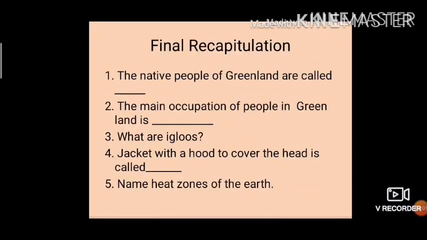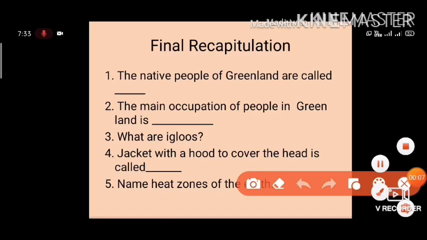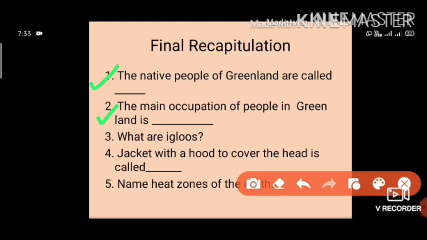So at last, there is one final recapitulation for you. Students, to write down the answers, write them on a paper or in your notebook, any notebook, and WhatsApp me. The native people of Greenland are called. The main occupation of people in Greenland is. What are igloos? Jacket with the hood to cover the head is called. And name the 3 heat zones of the earth.